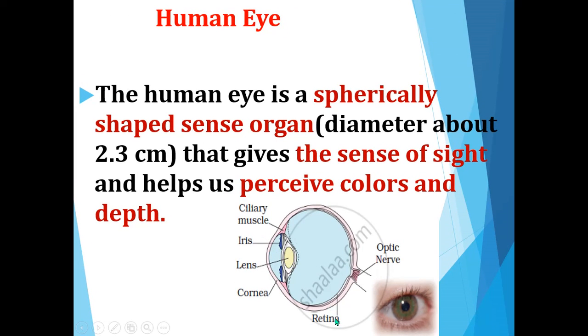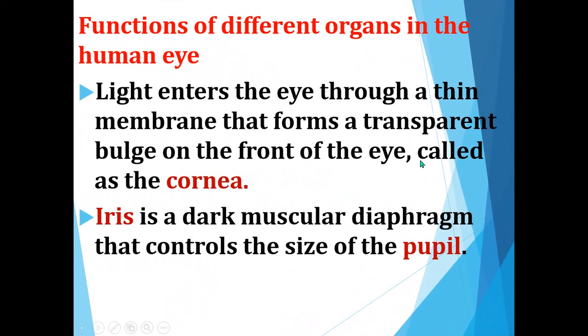Yes. So here the light enters. Okay. It is a thin membrane. Cornea is a thin membrane which forms a transparent bulge on the front of the eye through which the light enters the eye. Okay. Then iris is a dark muscular diaphragm which will control the size of the pupil. Okay, so iris is a dark muscle which controls the size of the pupil.